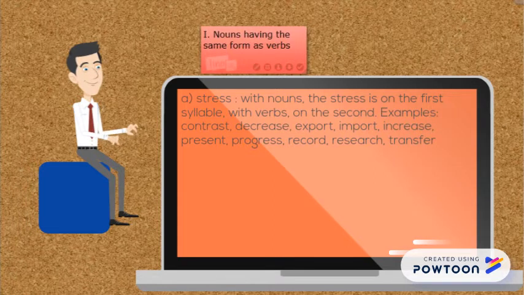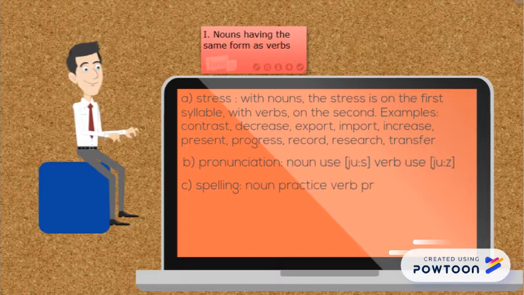For example, contrast, but to contrast; decrease, but to decrease; export, but to export; import, but to import; increase, but to increase; present, but to present; progress, but to progress; record, but to record; research, but to research; transfer, but to transfer. Pronunciation of different forms can also be different in words such as use, but to use; practice, but to practice.